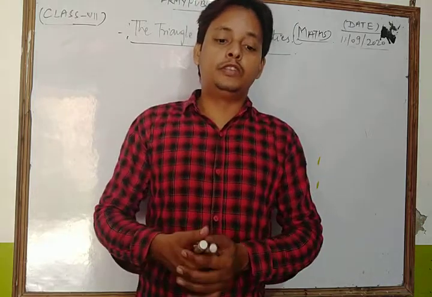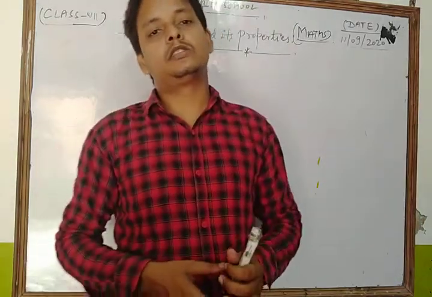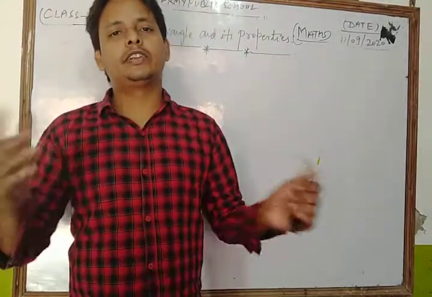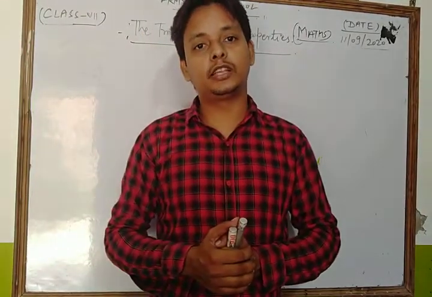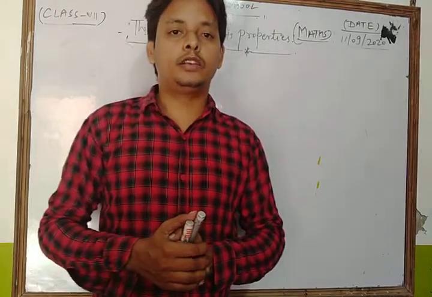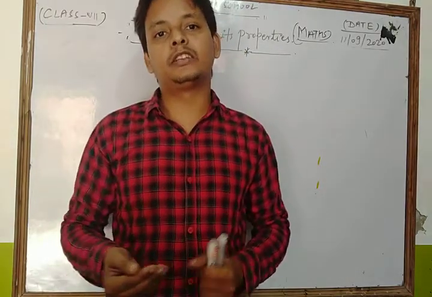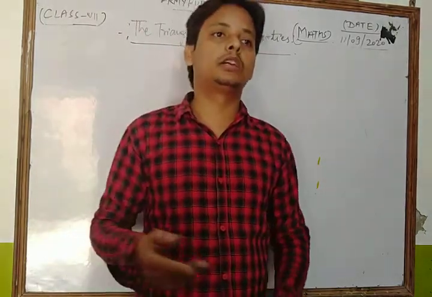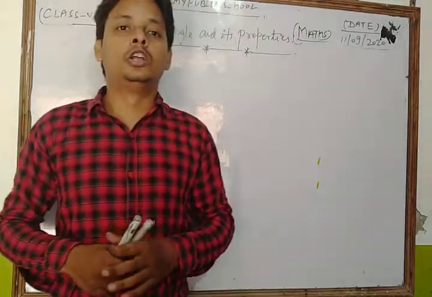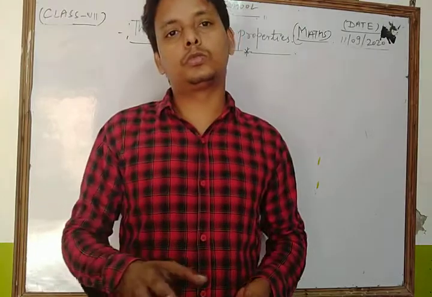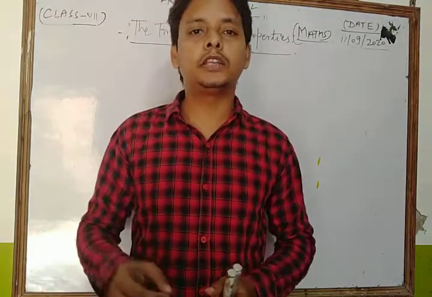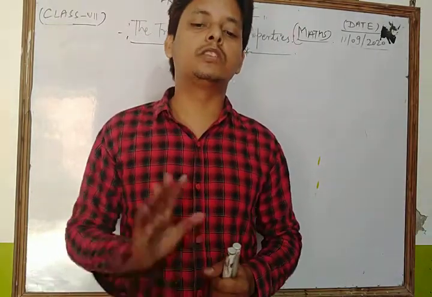In the previous class we discussed the chapter Lines and Angles, and in that chapter we discussed different types of angles, like complementary angles and supplementary angles. We also discussed adjacent angles and vertically opposite angles, and we solved questions based on each and every topic which we discussed in the previous class.